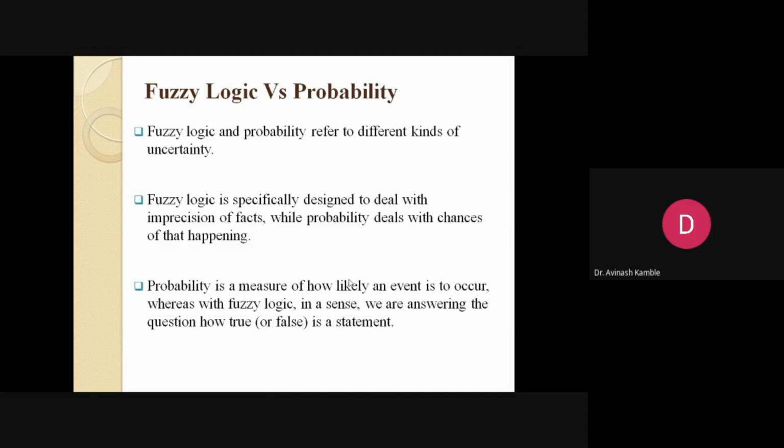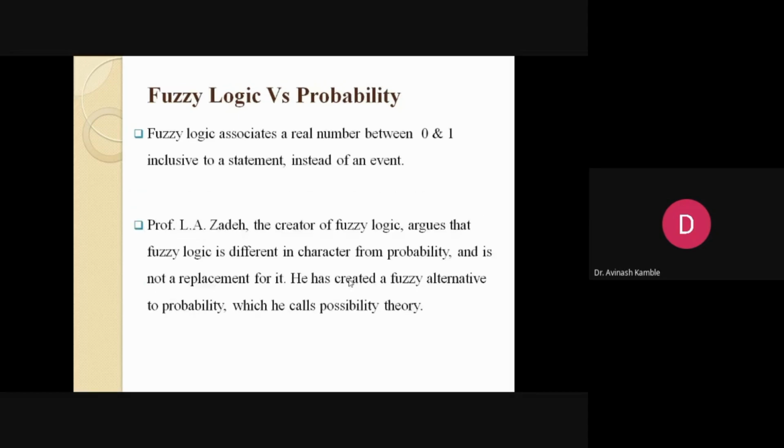Probability is a measure of how likely an event is to occur. It's just like if you toss a coin, what is the probability of getting a head, or what is the probability of not getting a head? Whereas in the case of fuzzy logic, it gives the answer to what extent something belongs to a particular region between 0 and 1. Fuzzy logic associates a real number between 0 and 1, inclusive, with a statement, instead of targeting an event.